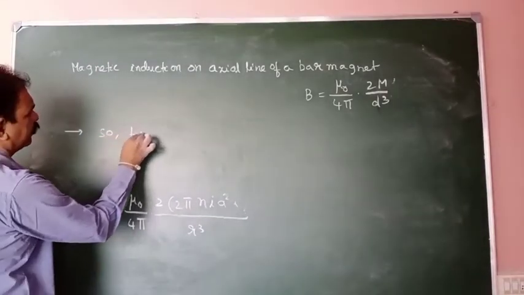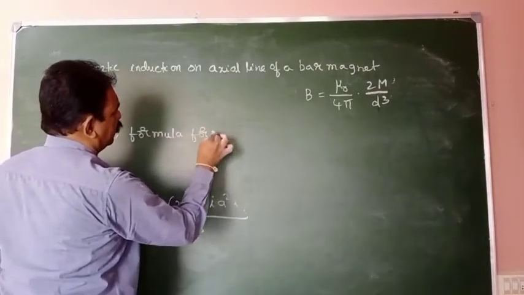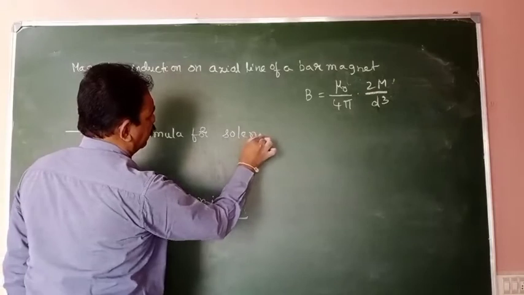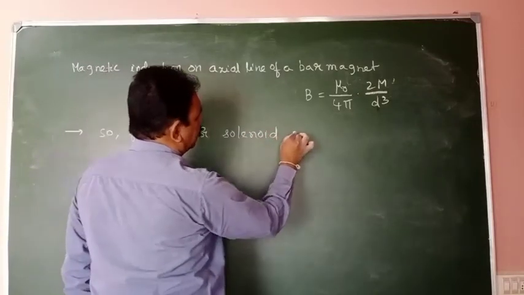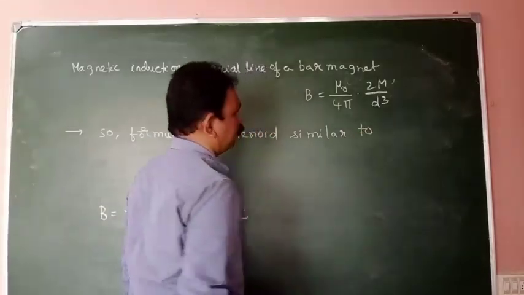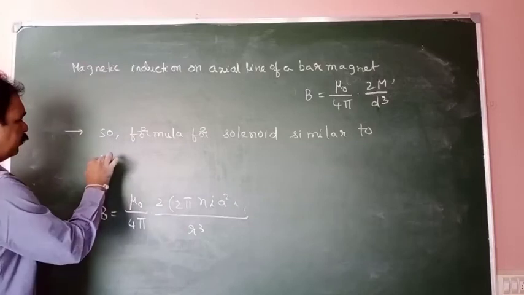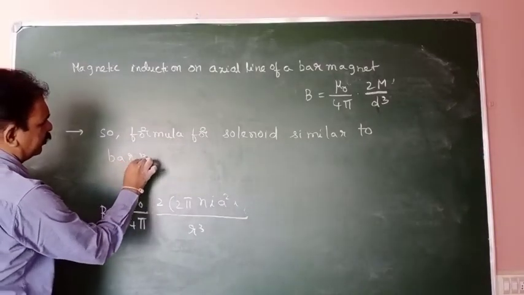So the formula for the solenoid is similar to that of a bar magnet.